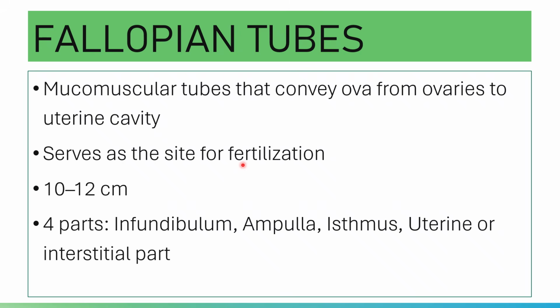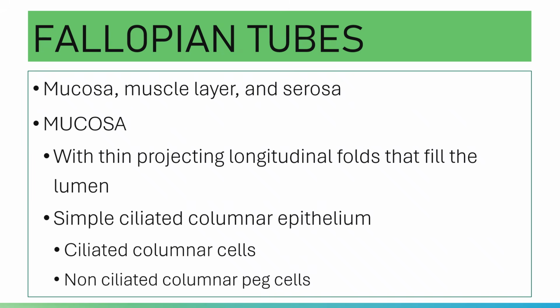Of course, the ova will come from the ovary. The ova and the fertilized egg will move toward the uterus. From the uterus, your sperm will move to the ampulla, and from the ampulla, your ovum and your fertilized egg will move toward the uterus. So it has a bidirectional transport.